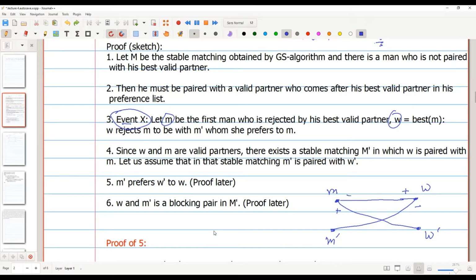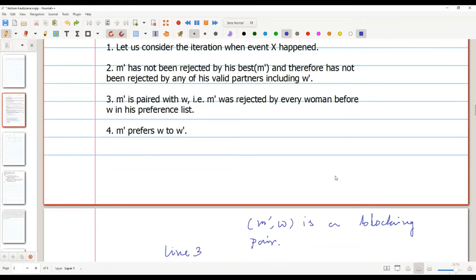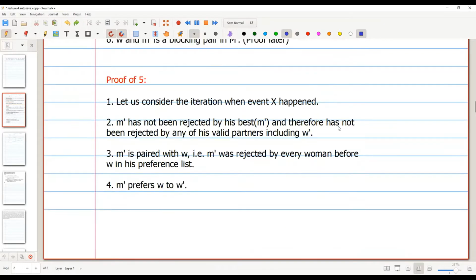Just one moment. I think I messed up the proof a little bit. There is a stable matching M prime where W is paired with M. Okay, sorry, I made a mistake. So the line of proof will be a little bit different. So let's go to a fresh page and start again.